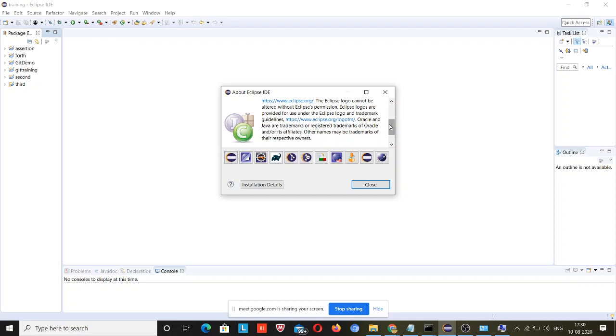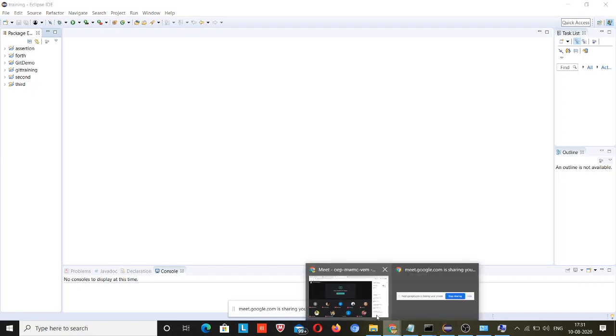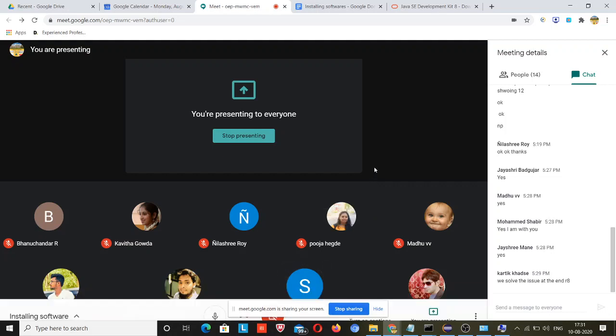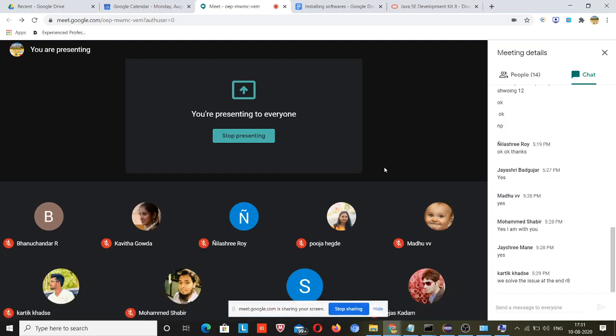I will request everyone, please don't install the latest version, because the latest version may have some bugs, but the previous version may not have any bug. When the latest version is released, there might be bugs. I played a game, Cricket World Cup, so I installed the new version and there were many defects on that, but the previous version was stable. So that's why I never use the latest version of any software. Okay, yeah, okay.